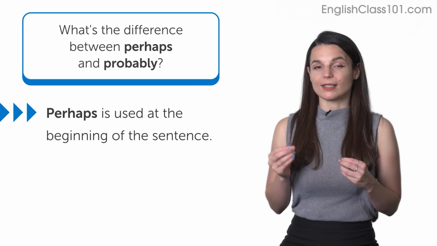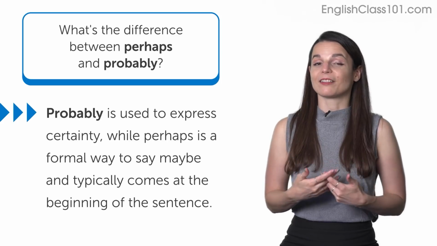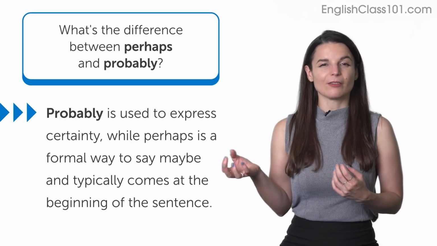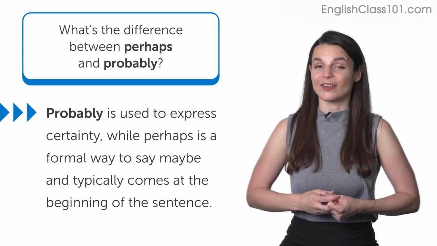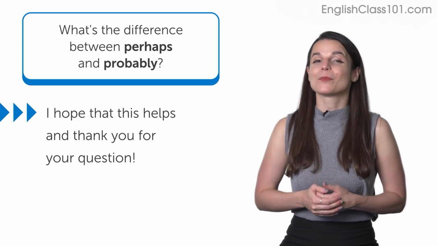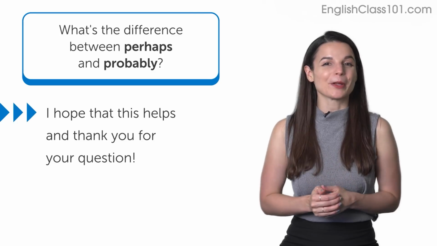So we don't use this in the same position as probably. Probably is used to indicate a level of certainty. Perhaps is kind of like a formal way of saying maybe, and it typically comes at the beginning of the sentence. So I hope that this helps you understand the differences between perhaps and probably. Thanks very much for the question.